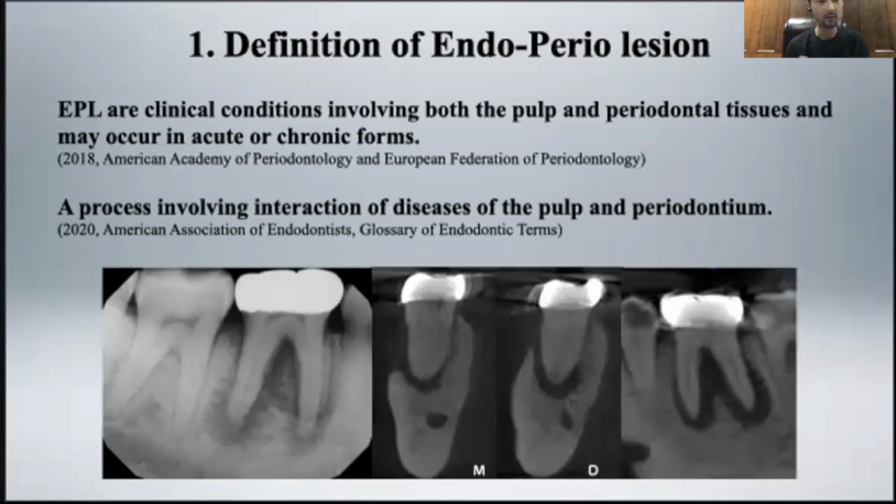The first one is from the periodontist: EPL is a clinical condition involving both the pulp and periodontal tissues and may occur in acute or chronic forms. The other one is a process involving interaction of disease of the pulp and periodontium. They are easy to say. However, the diagnosis is often more complicated than you think.